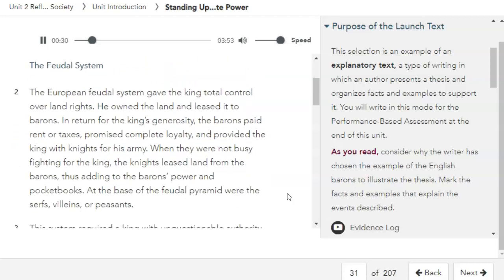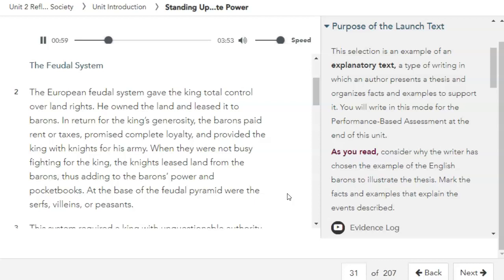The feudal system. The European feudal system gave the king total control over land rights. He owned the land and leased it to barons. In return for the king's generosity, the barons paid rent or taxes, promised complete loyalty, and provided the king with knights for his army. When they were not busy fighting for the king, the knights leased land from the barons, thus adding to the barons' power and pocketbooks.